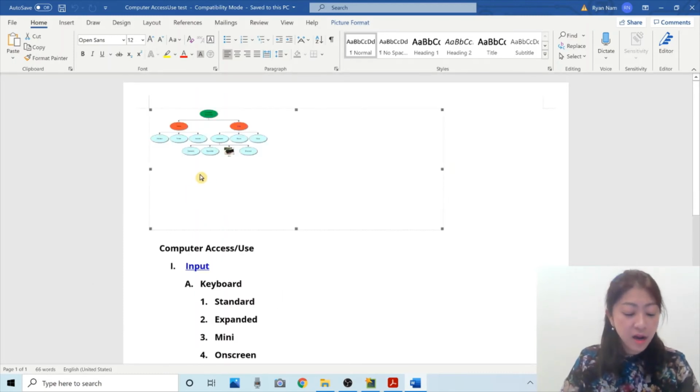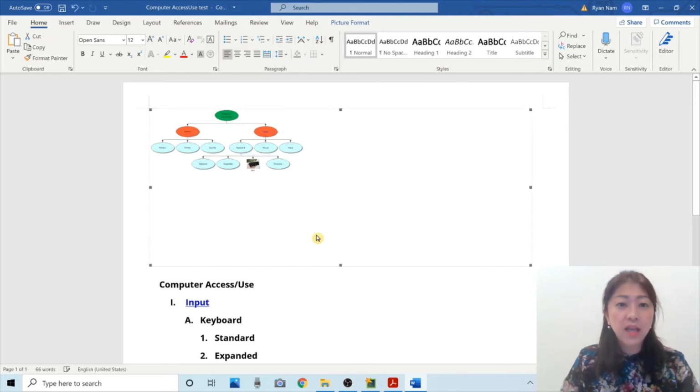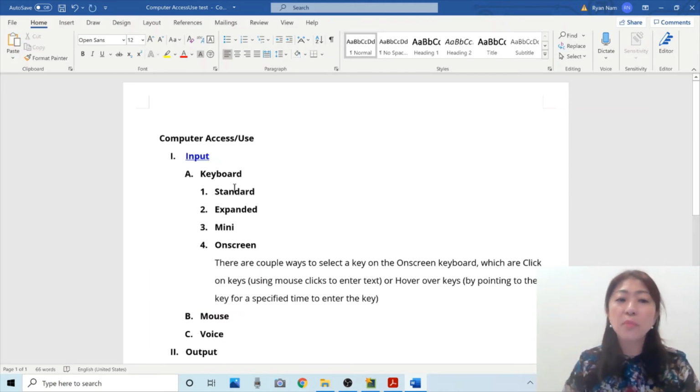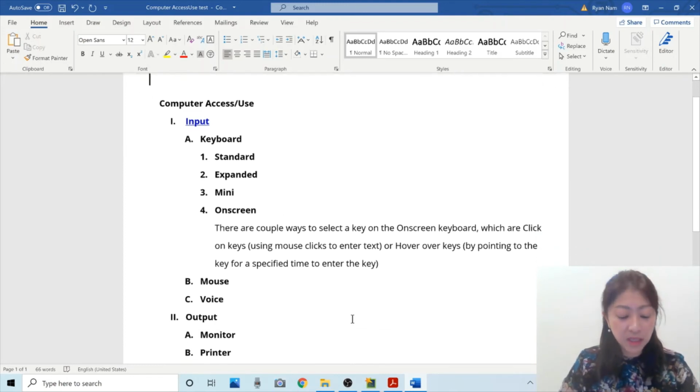And here, you see the diagram is actually transferred as a picture. So later, if you don't need this diagram anymore, you can just select it and hit the delete button to delete it and just use the outline to expand it. So by using this outline with the notes that you included, you can expand into writing.